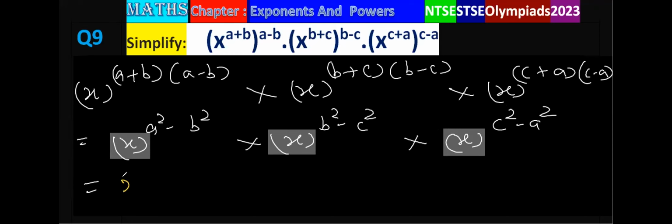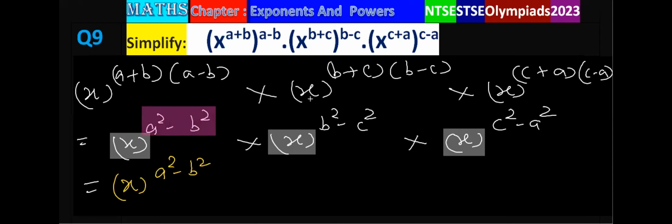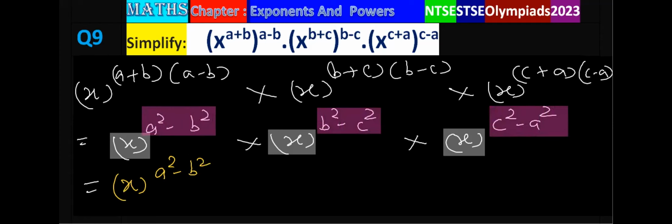So these all powers should be added. So a square minus b square, then plus b square minus c square, then plus c square minus a square.